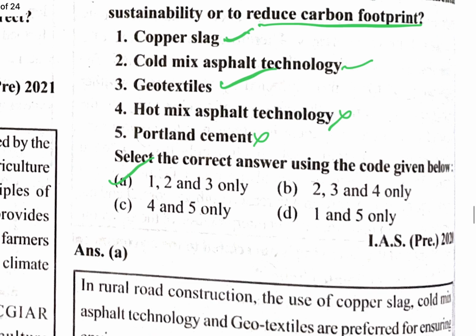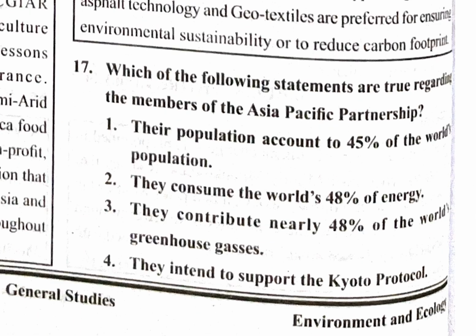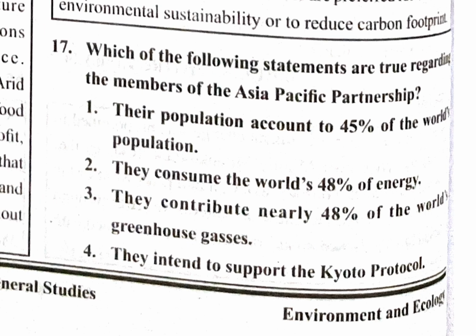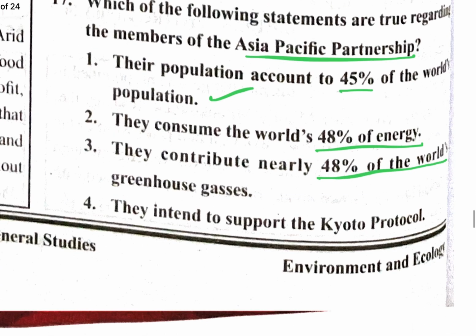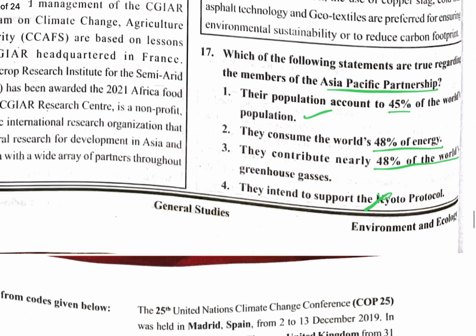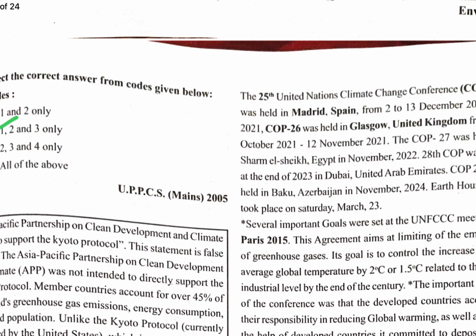Which of the following statements are true regarding the members of the Asia Pacific Partnership? Their population accounts for 45% of the world population. Yes. They consume 48% of the world's energy. Yes. They contribute nearly 48% of the world's greenhouse gases. Yes. They intend to support the Kyoto Protocol. No. So 1, 2, 3 is the correct option.